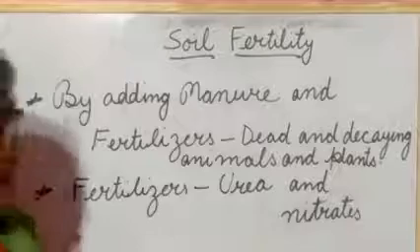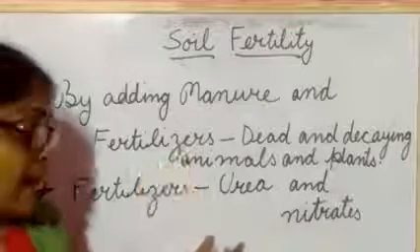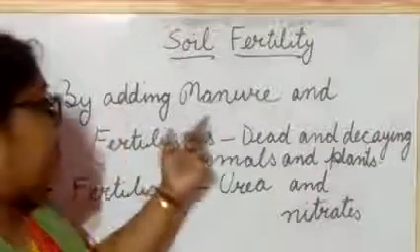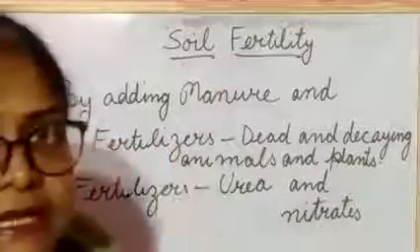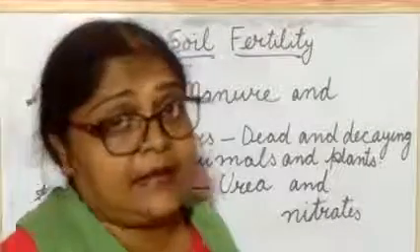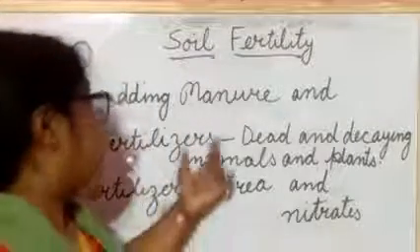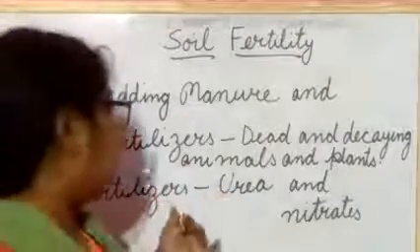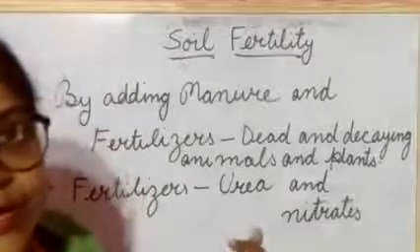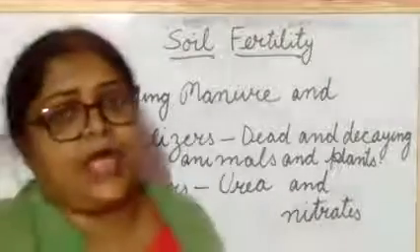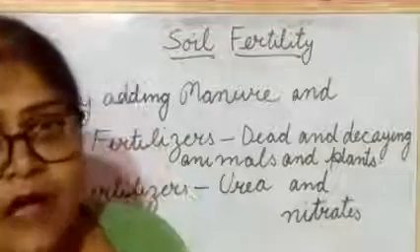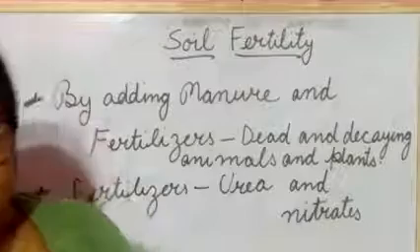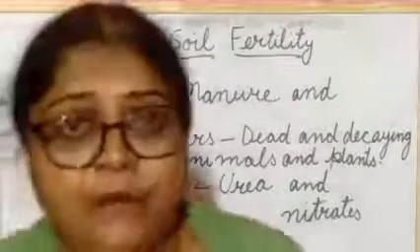Soil fertility can be increased in the following ways. Number 1, by adding manure, and number 2, by adding fertilizer. These are the two ways. We can use these two ways to increase the fertility of the soil, and if the fertility of the soil is good, then we will get a good crop.